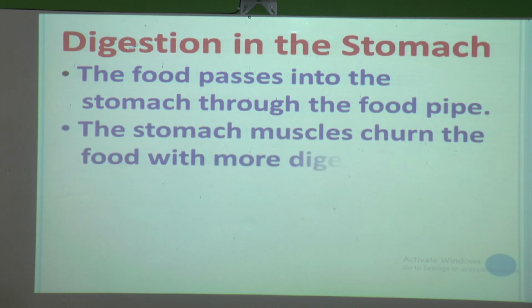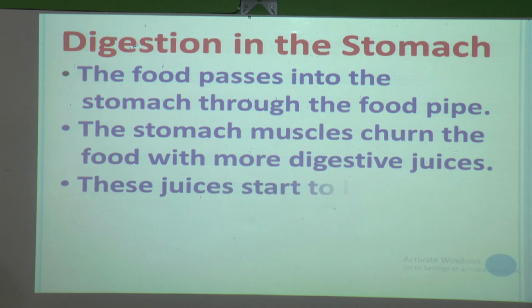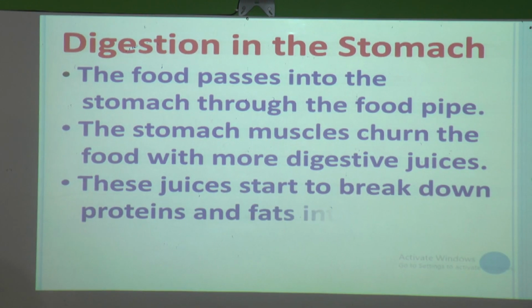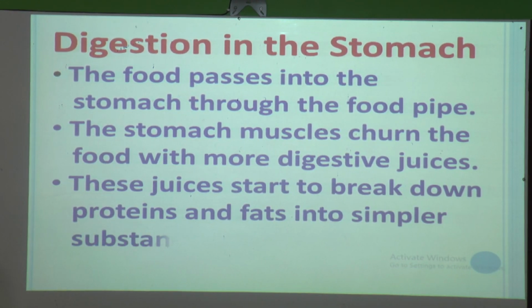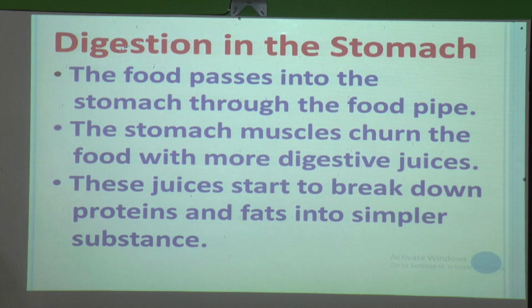The stomach muscles churn the food with more digestive juices, and these juices start to break down proteins and fats into simpler substances.